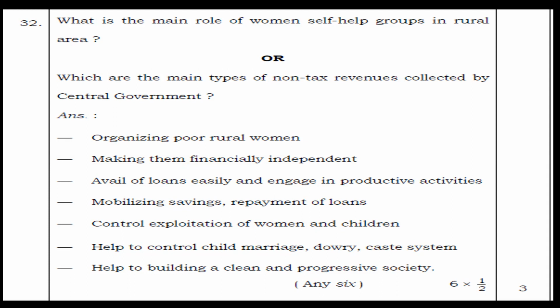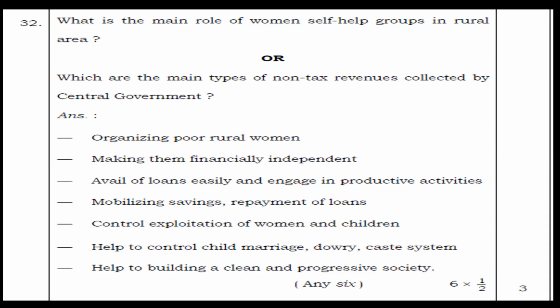Organizing poor rural women, making them financially independent, availing loans easily and engaging in productive activities, mobilizing savings, repayment of loans, controlling exploitation of women and children, helping to control child marriage, dowry, and the caste system, and helping to build a clean and progressive society. So these are the main roles of women self-help groups in rural areas.